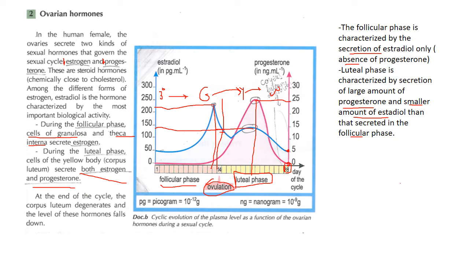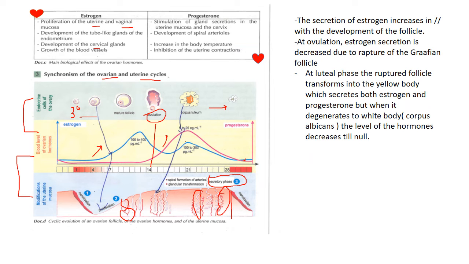Now, to know the function of estrogen and progesterone and how these two cycles synchronize the ovarian cycle with its hormones and the uterine cycle, we need to go to document D. In document D, we have the tertiary follicle, which is developing. Upon its development, we have secretion of estrogen, so the estrogen level increases, with no progesterone.